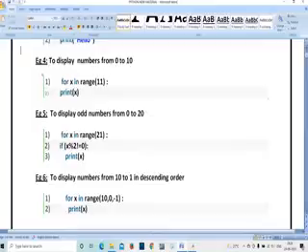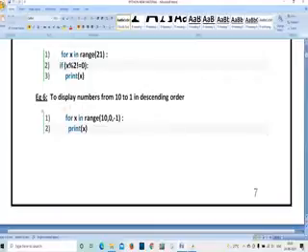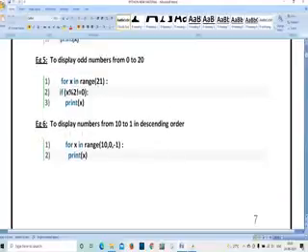So here you can see for x in range 21, if x modulo 2 is not equal to 0, print x. Means you will get only 1, 3, 5, 7, 9, 11, 13, 15, 17, 19, 21 like this. Print of x means we are going to get only those numbers. So here I am going to get up to 21 only. Why? Because I have given a range up to 21 and only odd numbers.